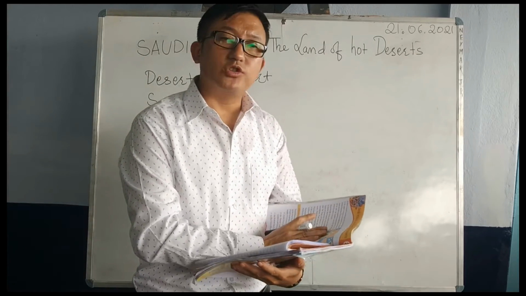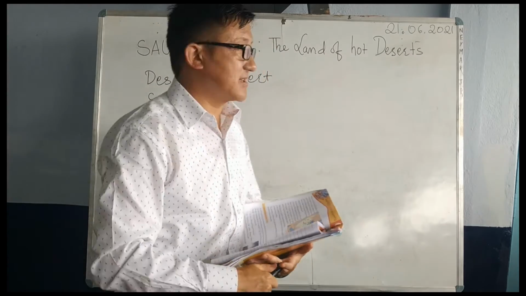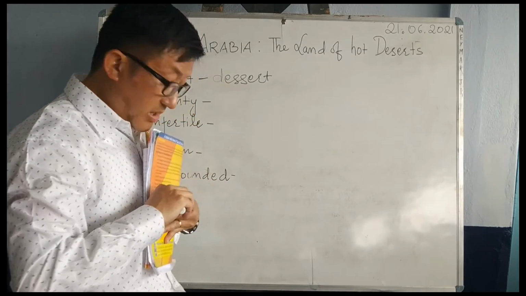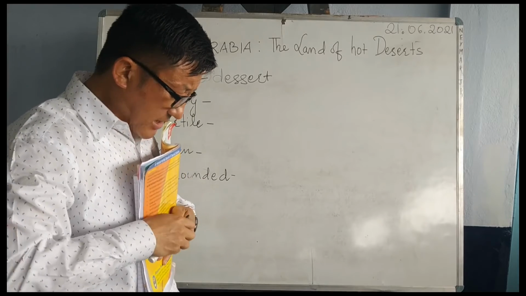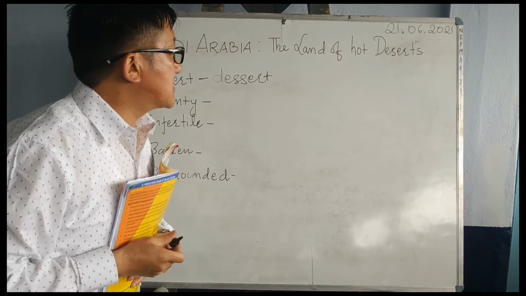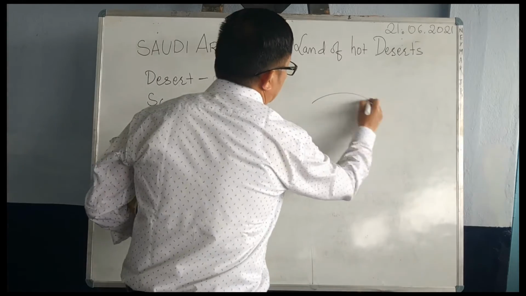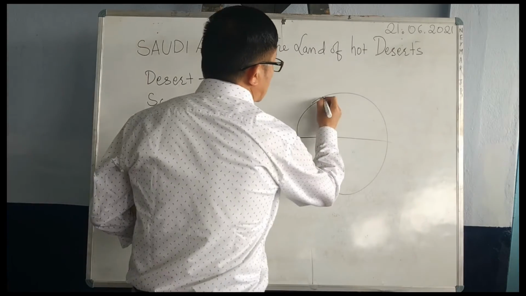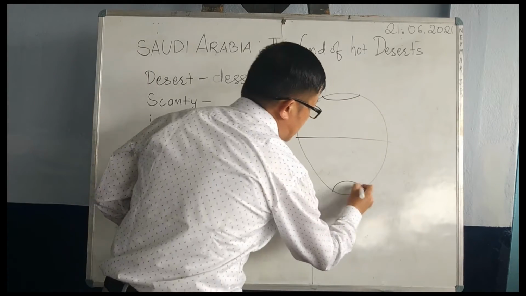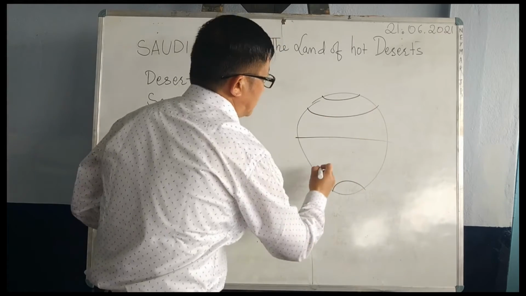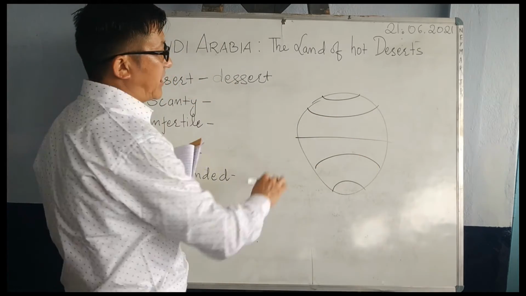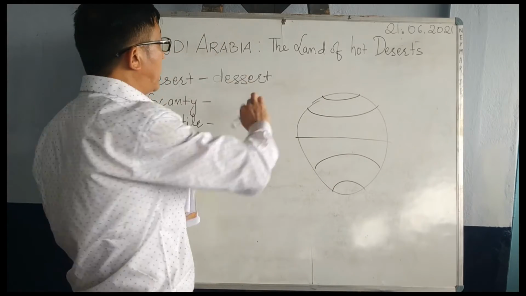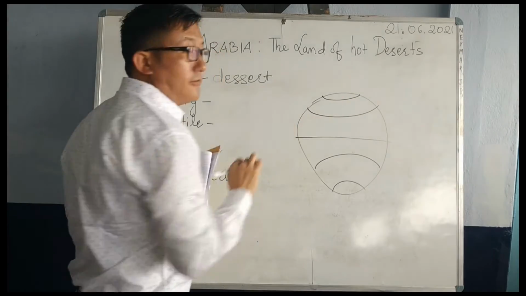And according to your textbook, the land of hot desert. This particular area is somewhere here. This is the globe. This is the equator. This is the Arctic Circle. This is the Antarctic Circle. This is the Tropic of Cancer. That is the Tropic of Capricorn. You should know all these imaginary lines by heart, so that you will be able to figure out where this particular country and this area fall.